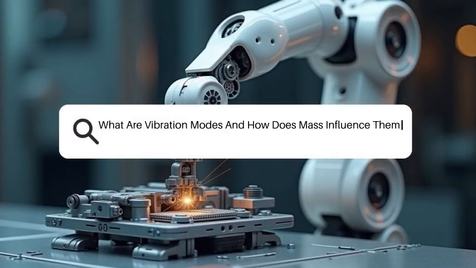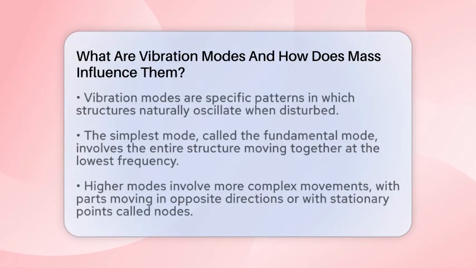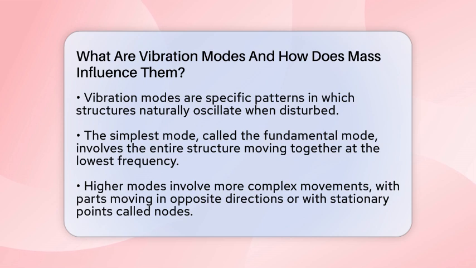What are vibration modes, and how does mass influence them? Imagine a guitar string vibrating when plucked. It doesn't just vibrate randomly. It has specific patterns called vibration modes. These modes are the natural ways a structure prefers to oscillate when disturbed. Each mode has a unique shape and a corresponding natural frequency.